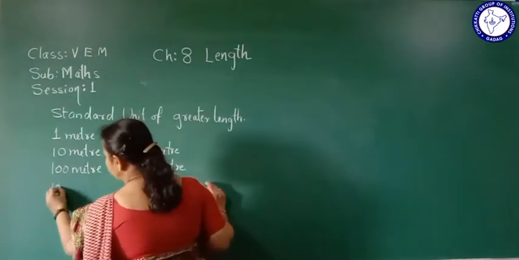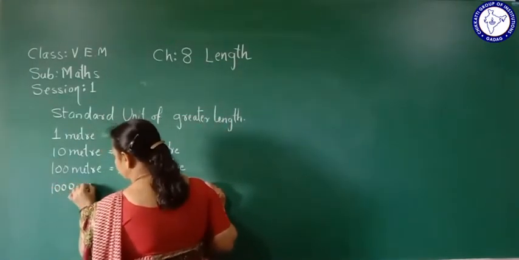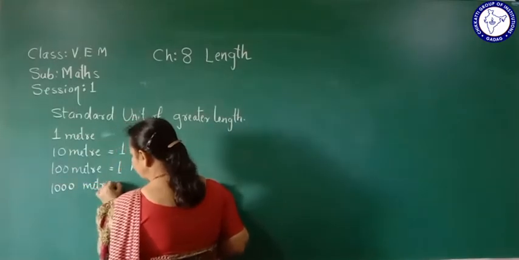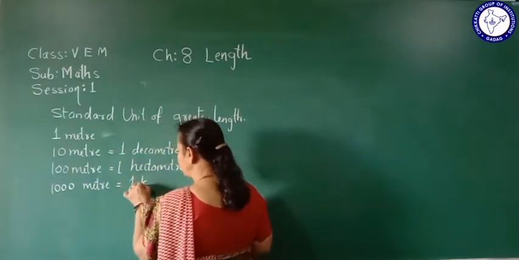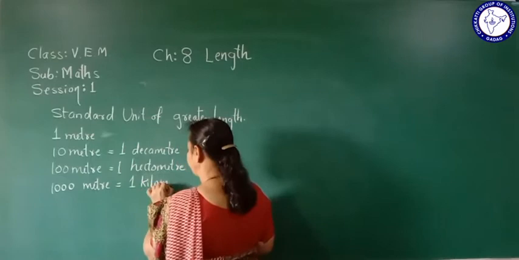And 1000 meters is equal to 1 kilometer.